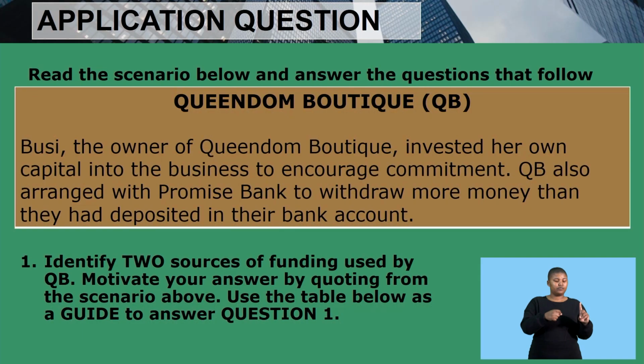Busi, the owner of Queendom Boutique, invested her own capital into the business to encourage commitment. So basically this sentence that starts from Busi and ends where there's a full stop after commitment tells us that Busi invested her own money into the business.